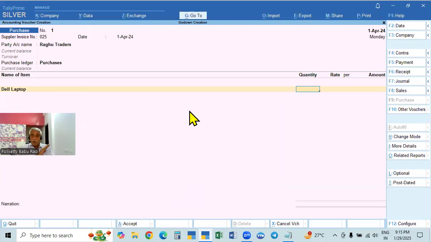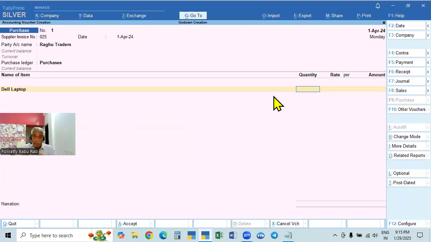But here, no godowns are created already. By default, there is only one godown. Not created means there is no other godown. Only one godown is there in the company, that is the default godown. It is created by default. So it is not asking where you will store, because it will store automatically in the existing main godown only.